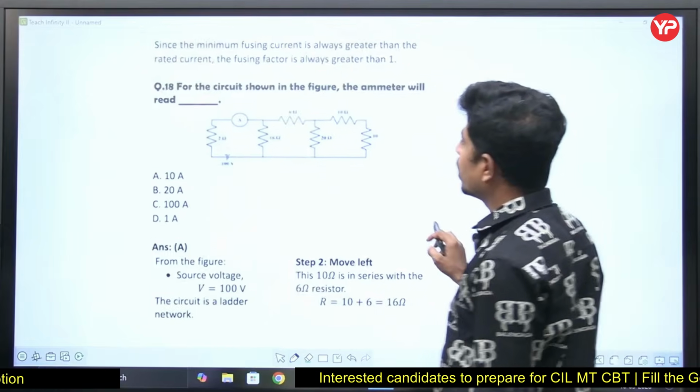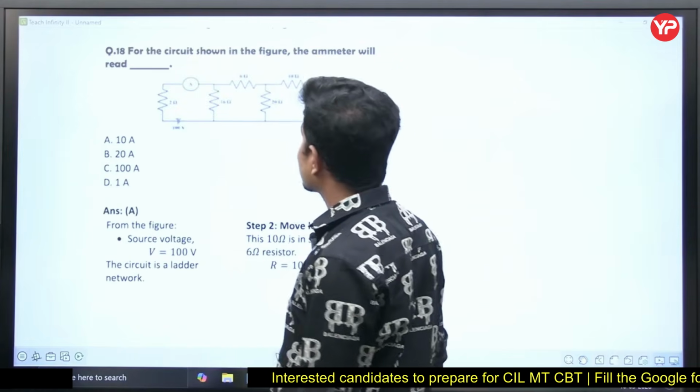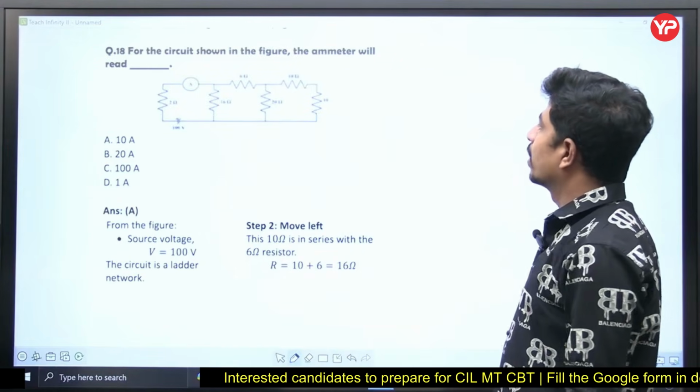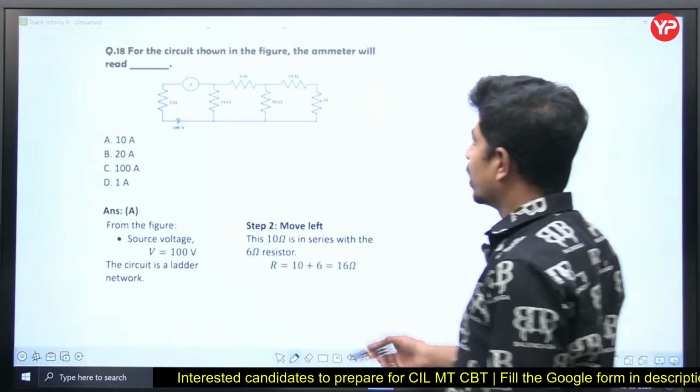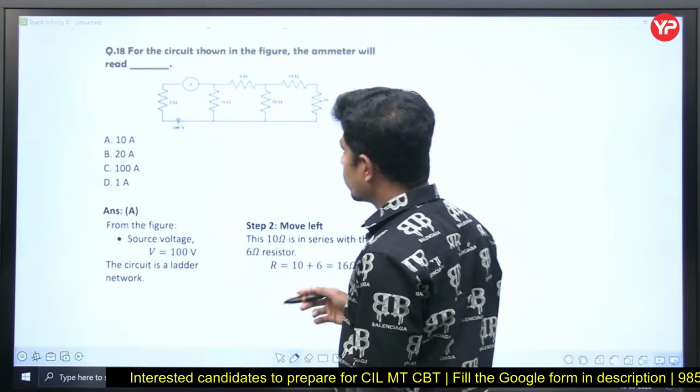Look at question number 18. He has given a circuit. He is asking: for the circuit shown in the figure, the ammeter will read. Here is the ammeter. Okay, I hope the circuit is clearly visible.